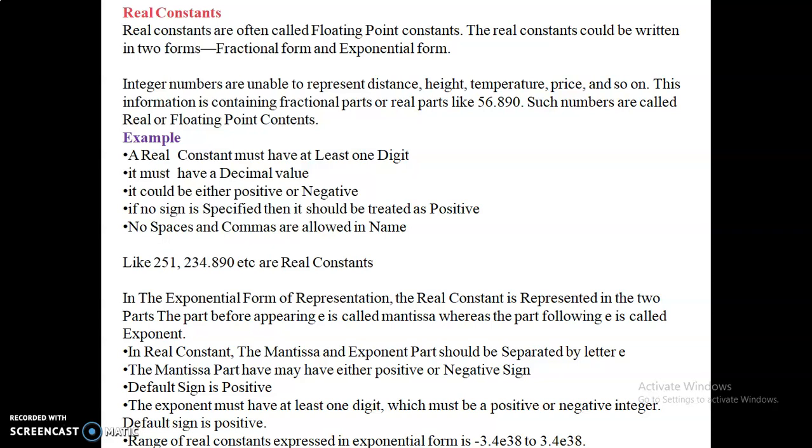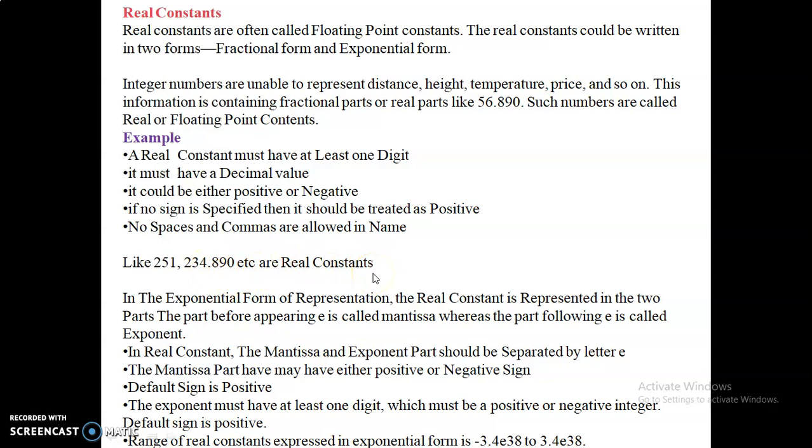For example, a real constant must have at least one digit. It must have a decimal point. Okay, in integer numbers it does not have a decimal point, but in real numbers it must have a decimal point. It could be either positive or negative. If no sign is specified, then it should be treated as positive. No spaces and commas are allowed in it. Okay, for example, in this picture, 23.480 are called the real constants.